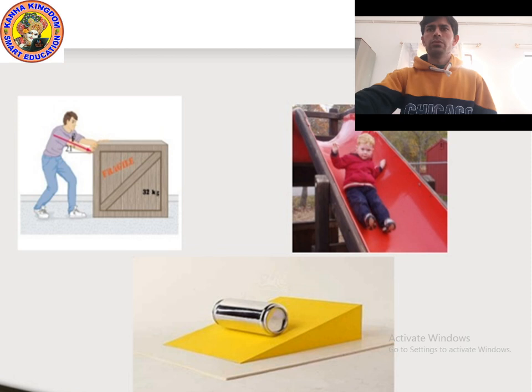Look at the example carefully. You can see a boy is sliding. When the boy slides, a force of friction acts to pull him back, but because the surface on which the boy is sliding is smooth, the friction force automatically decreases. So which force is acting during sliding?